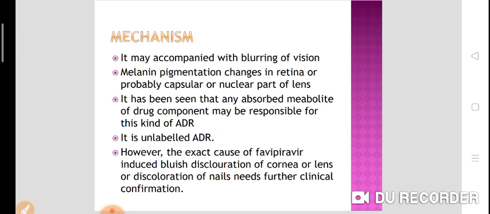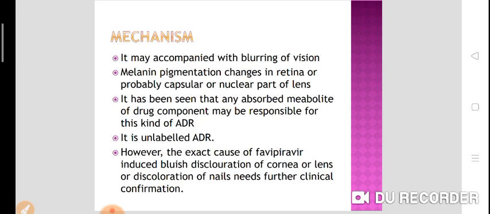Now, melanin pigmentation changes in the retina or probably the capsular or nuclear part of the lens, these are the possible mechanisms for the bluish discoloration of the lens.